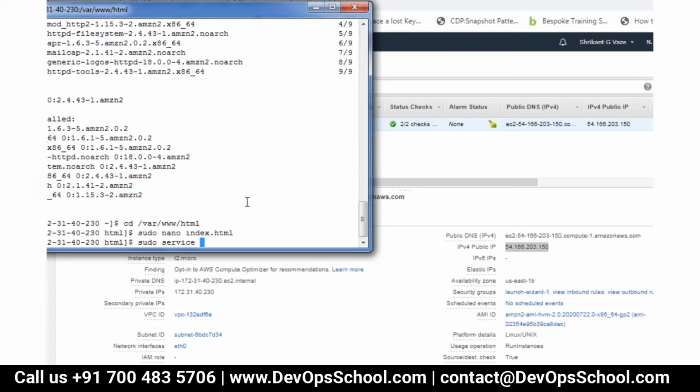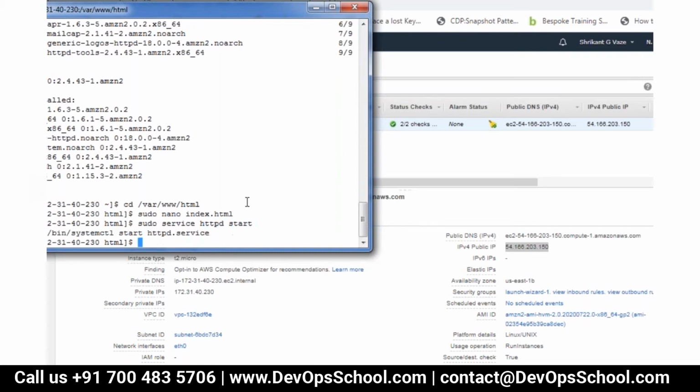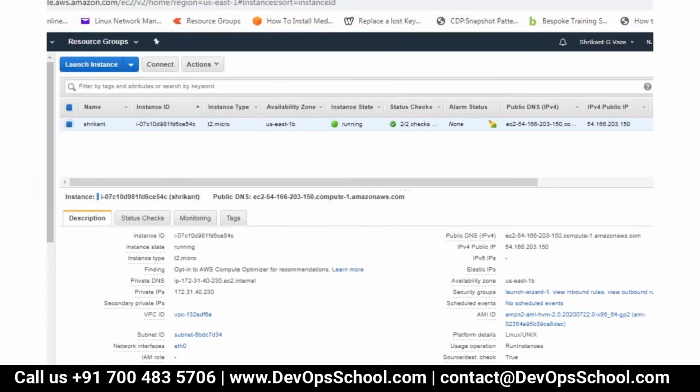Now what I need to do is start the service. So sudo service httpd start. Now this service is started. Let me check whether I am able to access this server.